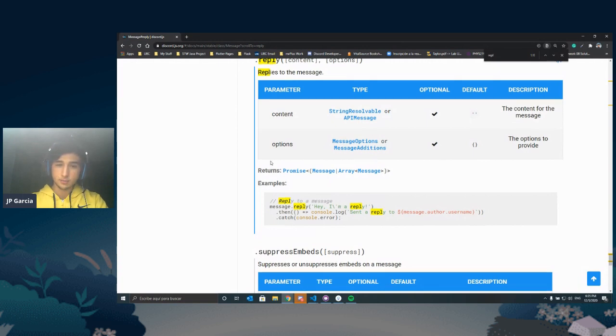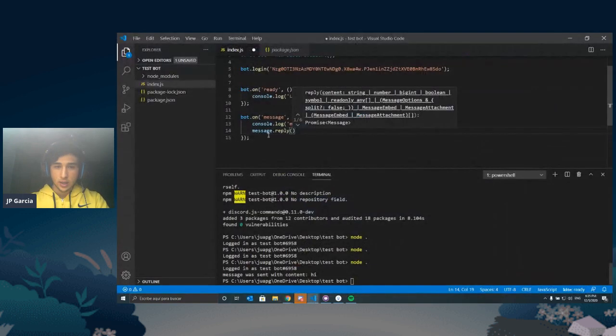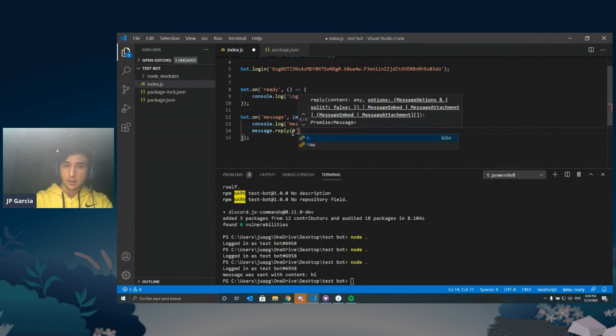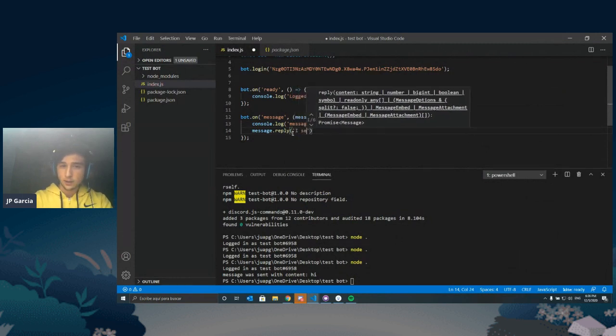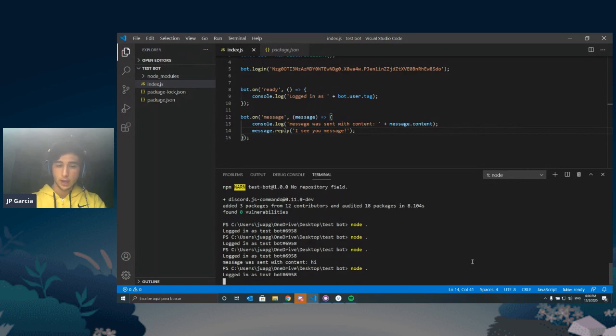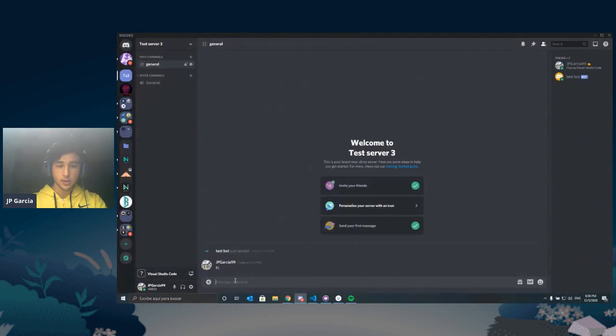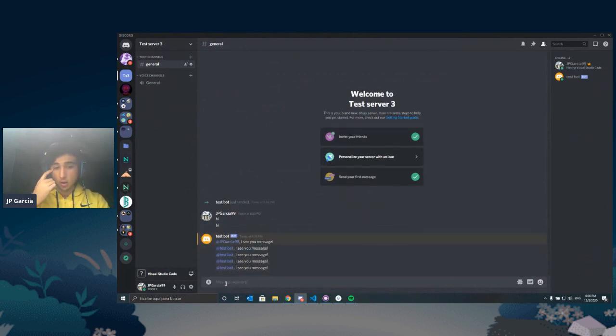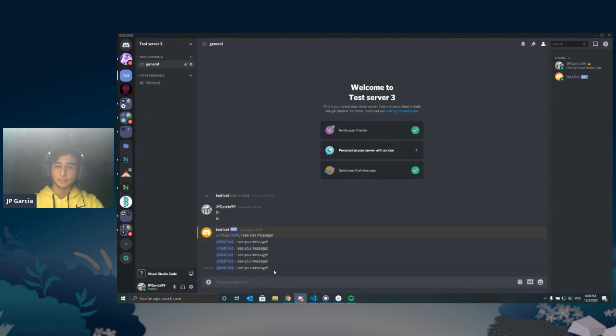That's neat. That's awesome. So let me get it to work as well. I'm going to say, I see your message. I'm going to save and rerun node. Come to Discord. I'll show it here so that everybody can see. I'm going to say hi. And the bot says, oh, whoa. I see your message, test bot. I see your message. I see your message. What's going on here?